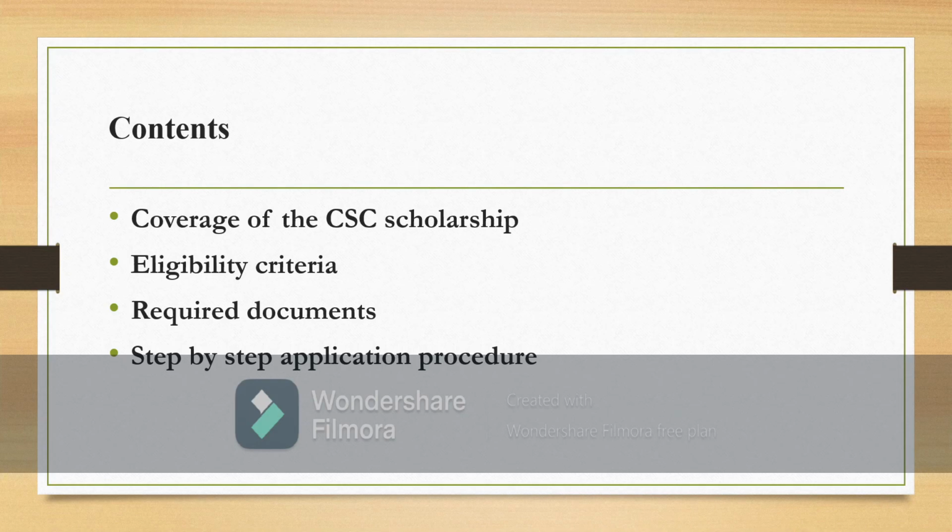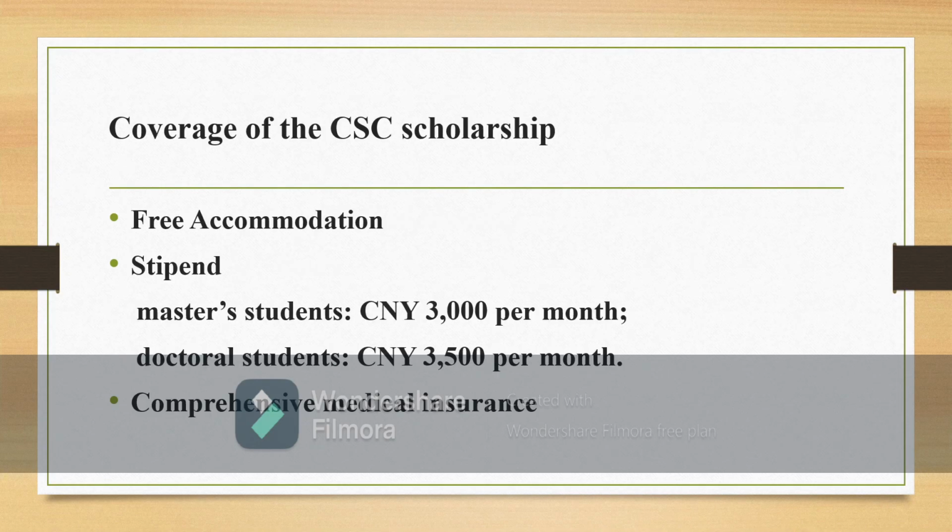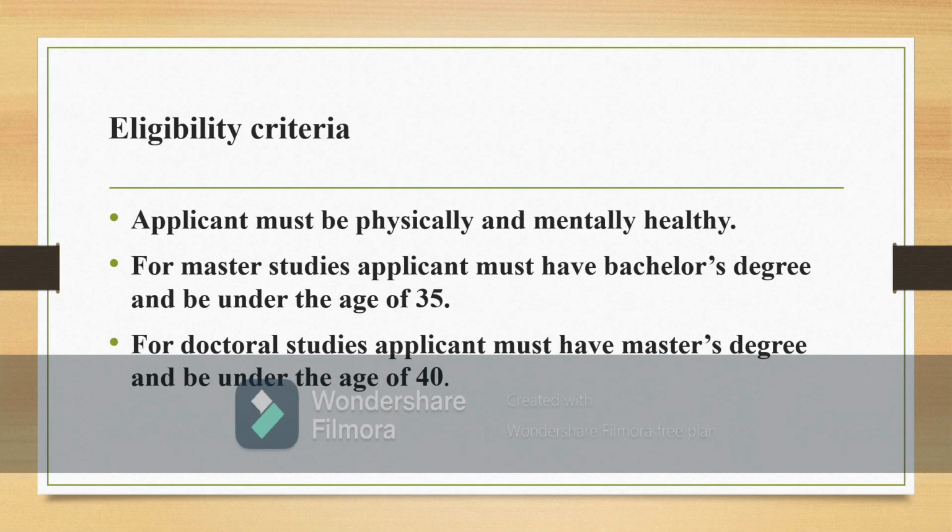step-by-step application procedure. The CSC scholarship will cover free accommodation, and they will give you a stipend of 3,000 CNY per month for master students, and for doctoral students it is 3,500 CNY per month, and they will also provide comprehensive medical insurance. The eligibility criteria for the CSC scholarship are very easy: the applicant must be physically and mentally healthy. For master studies, the applicant must have a bachelor's degree and be under the age of 35. For doctoral studies, the applicant must have a master's degree and be under the age of 40.